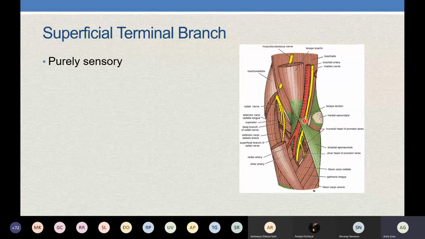Structures in the cubital fossa, if you trace from medial to lateral side, are your median nerve, brachial artery, tendon of biceps brachii, and then the superficial branch of the radial nerve. It is the superficial branch of the radial nerve which passes from here, lying as the lateral content of the cubital fossa. It will go between two muscles, the brachioradialis and the extensor carpi radialis longus.